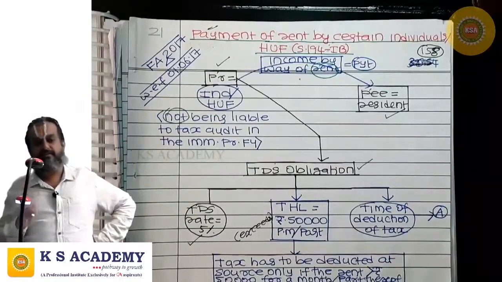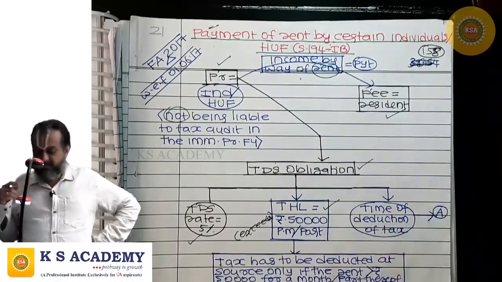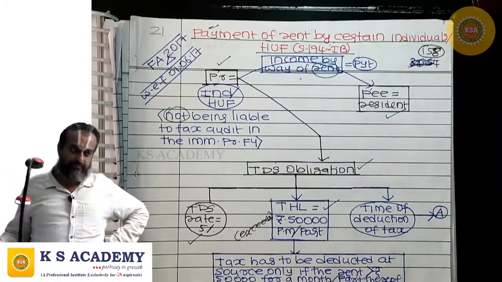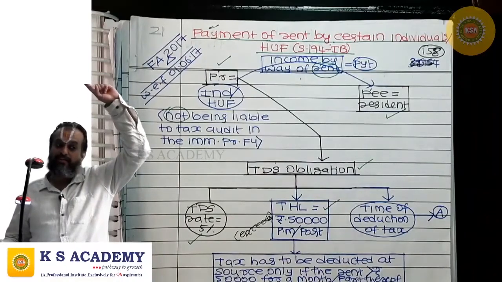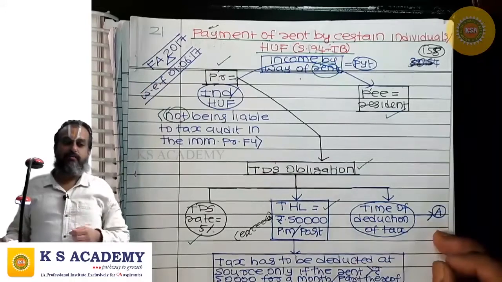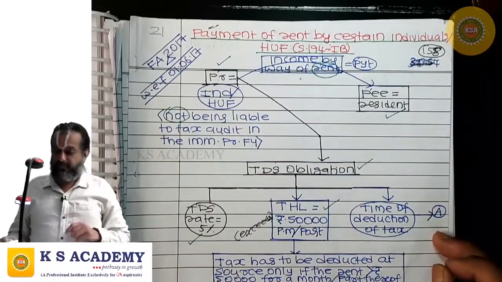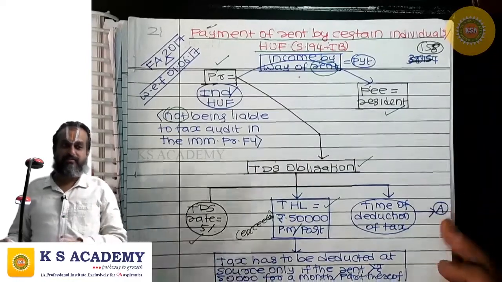But the TDS obligation arises where the monthly rent is exceeding 50,000. There the threshold limit is 2,40,000, that is for the rent for the entire year. Here the threshold limit is for each month's rent. Where the monthly rent is more than 50,000, then only there is a TDS obligation.